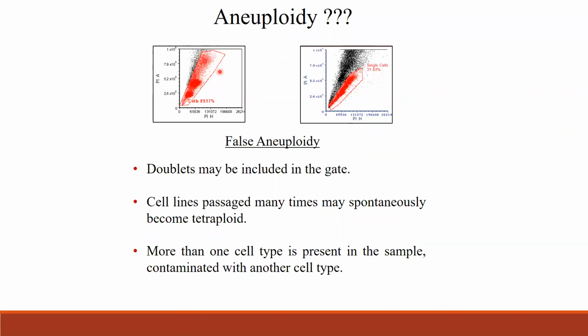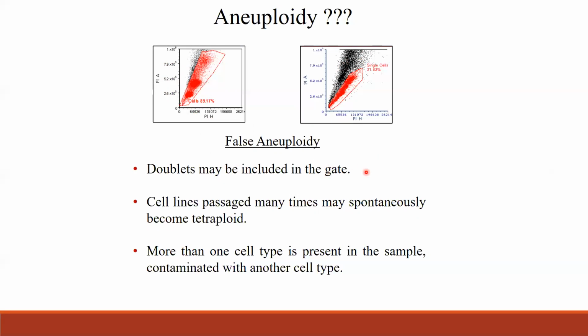So you could take that as a single cell. It is not, so you see the difference. This is diagonal, we are not taking any cells on this side here. So this is doublet discrimination. And here, this is the aneuploidy plot, how it would look on PI height and PI area.